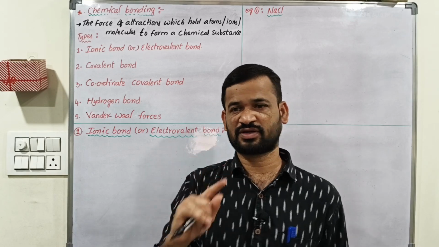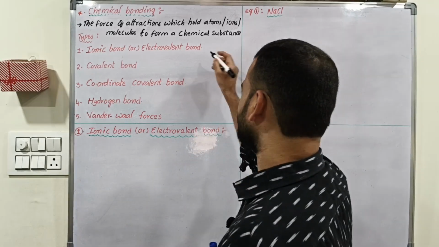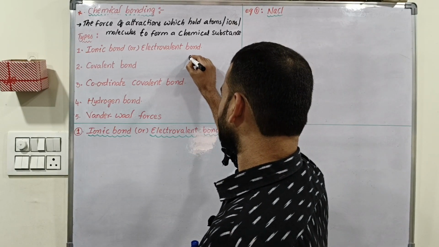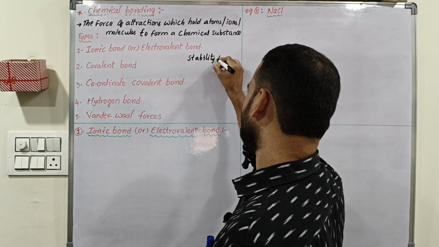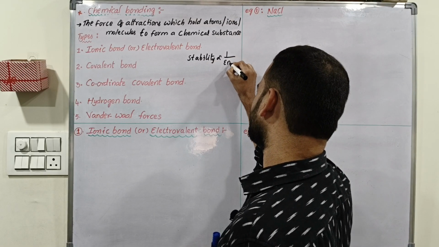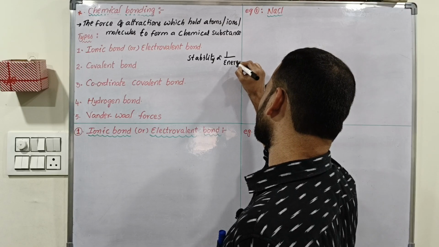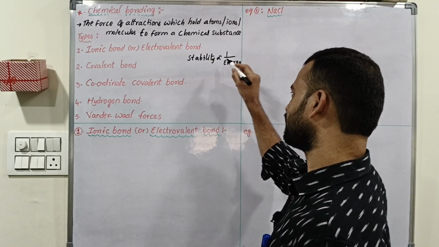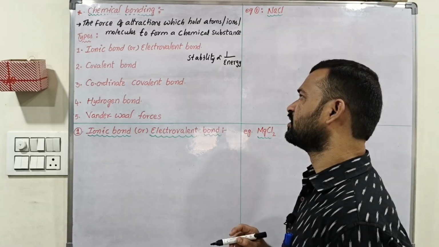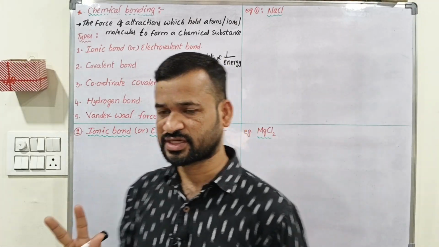So what is the relation between stability and energy? Stability is inversely proportional to energy. If energy is more, stability is less. If energy is less, stability is more. So these are the two reasons.